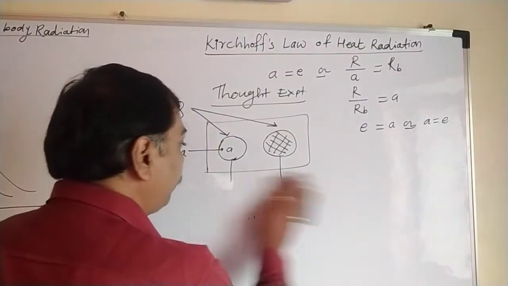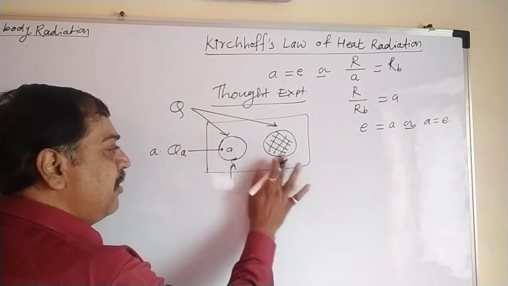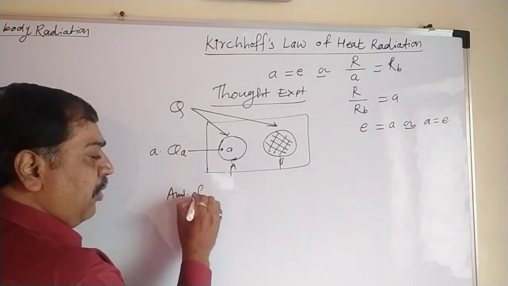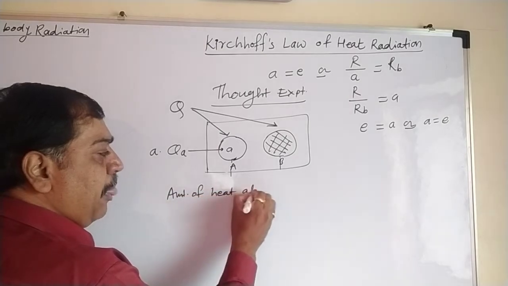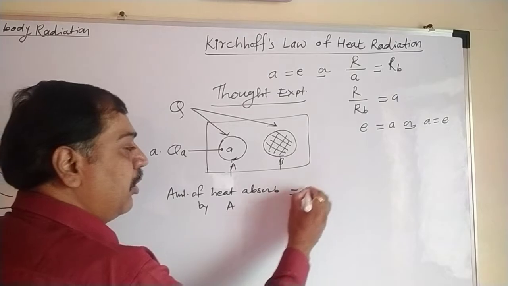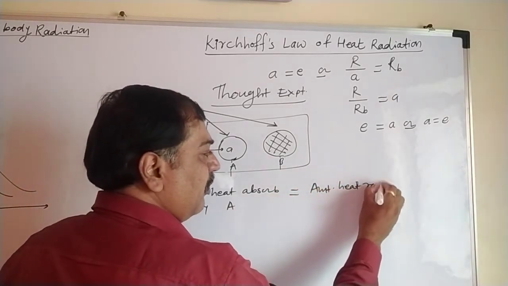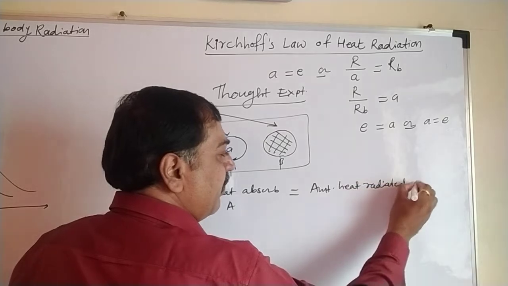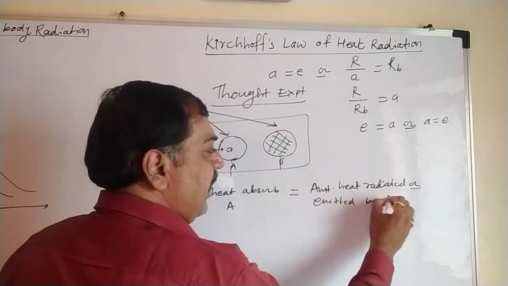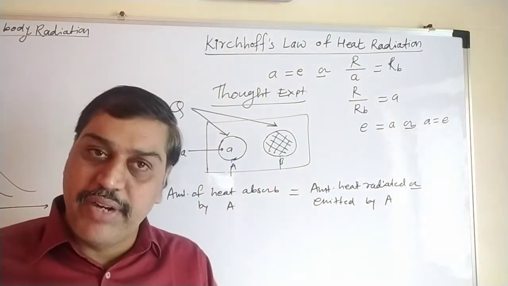Amount of heat absorbed by the body. Suppose this is body A and this is body B, black body. So the amount of heat absorbed by body A must be equal to the amount of heat radiated or emitted by body A. So they must be the same. The amount of heat absorbed must be equal to the amount of heat emitted.